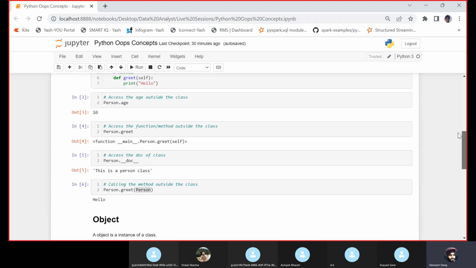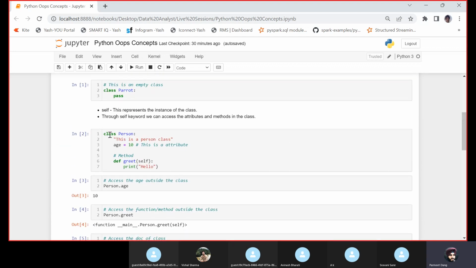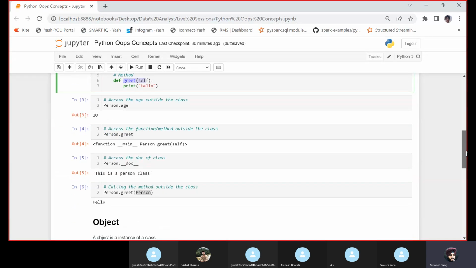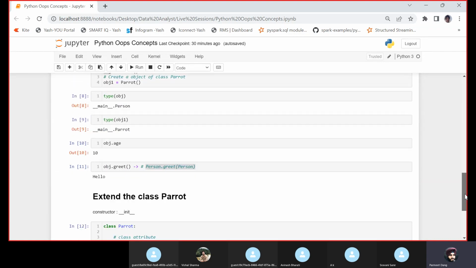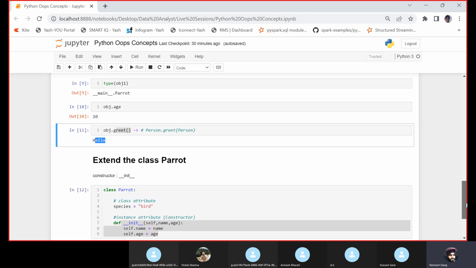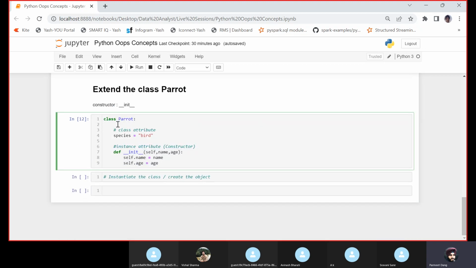For example, if I have created a class with a method and I explicitly call object.greet, that method is invoked and returns the output. But in the case of a constructor, the moment I create an object, this function is called automatically.